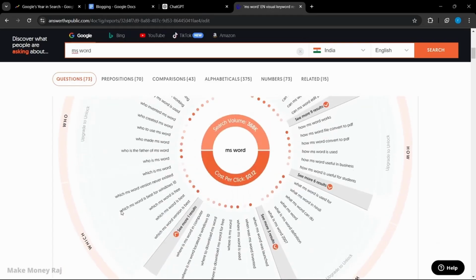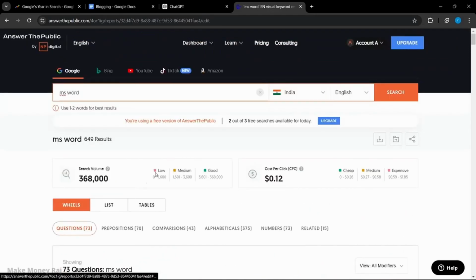So it's gonna give you 3 searches in the free version. You can literally use this. You can see the search volume, even, medium, good. You can also see the cost per click, which is a very great tool, guys. Amazing tool. You can use this.